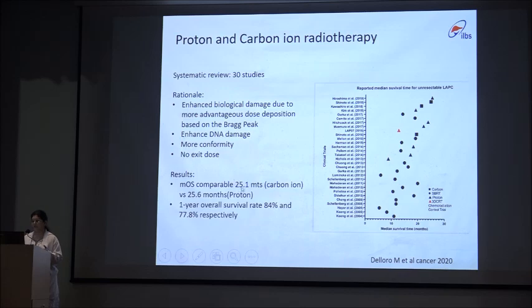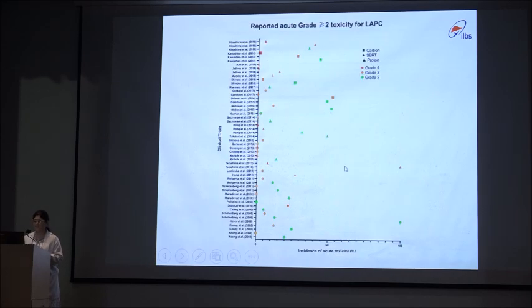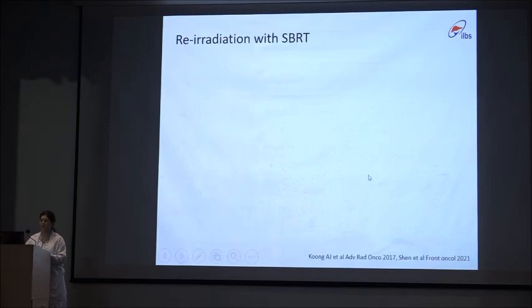And in this paper by Delor et al., they have found that with the use of carbon and proton ion radiation therapy, there is improved overall survival with minimum grade 3 side effects in cases of locally advanced CA pancreas. So what if there is a new tumor, new recurrences after radiation and chemotherapy? Then re-irradiation is another modality.